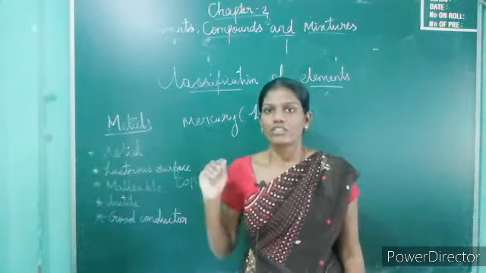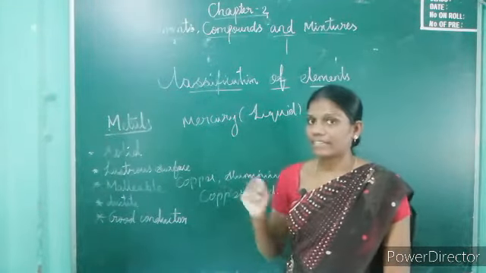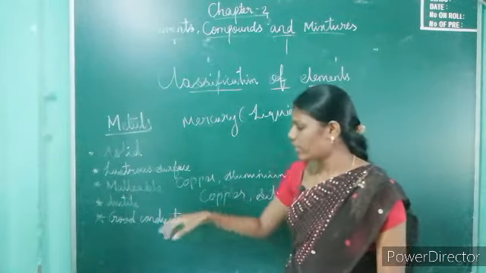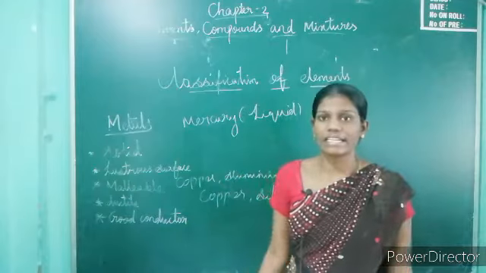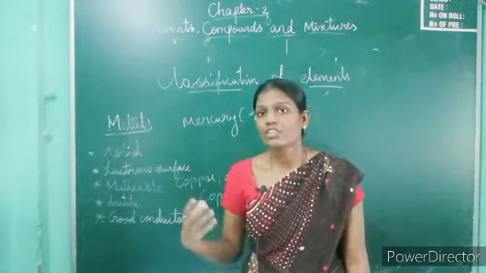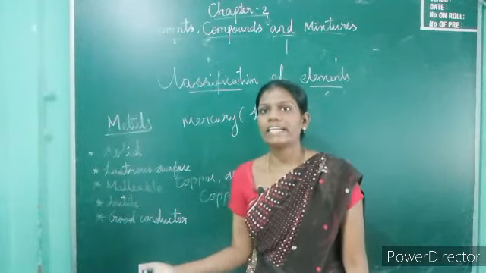That is why we use copper wire for electric work. Metals are good conductors because they allow heat and electricity.